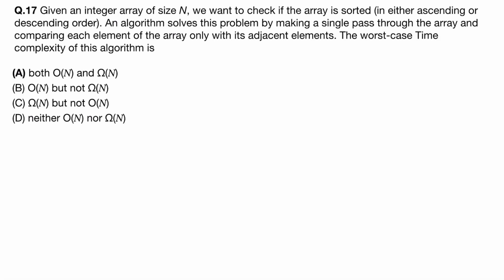Okay. This one, given an integer array of size n, we want to check if the array is sorted in either ascending or descending order. An algorithm solves this problem by making a single pass through the array and comparing each element of the array only with its adjacent elements. So this is bubble sort. Okay. The best time complexity of this algorithm is. So we have to check if the array is sorted. We don't have to sort. We have to just check if array is sorted. Okay. In either descending or ascending order.